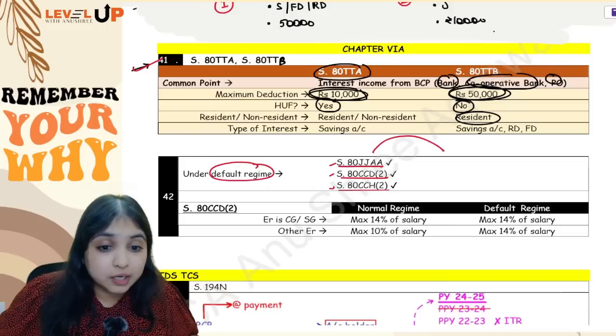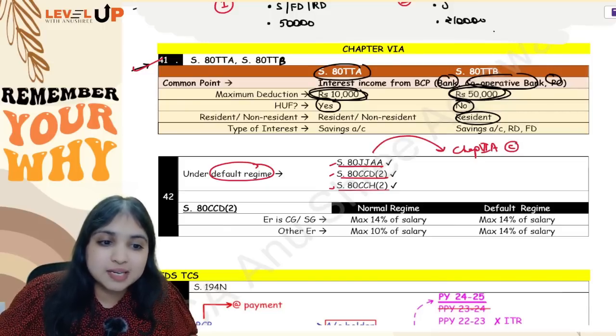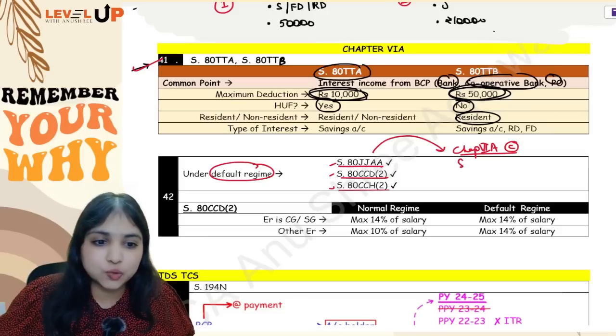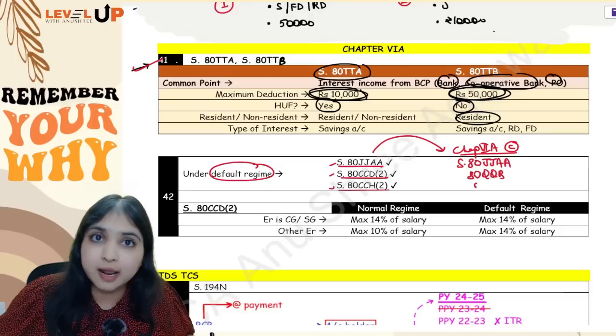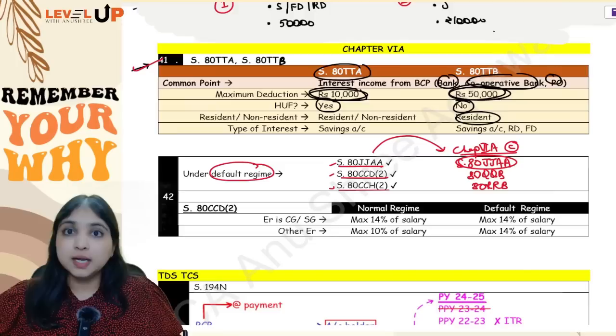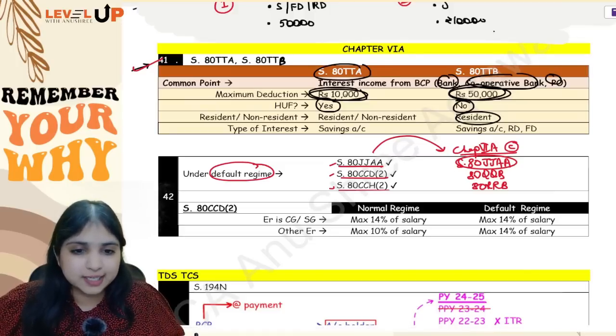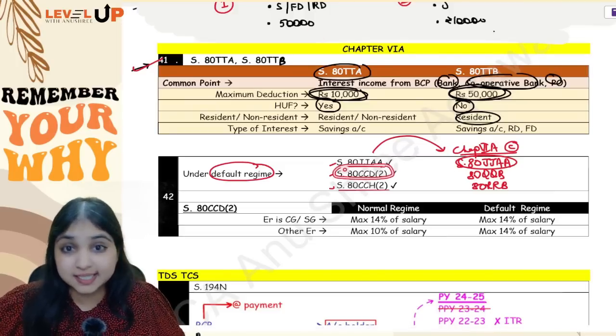Now don't get confused between this list and chapter 6A part C. In your syllabus, chapter 6A part C, three sections you have, and that is 80JJAA, then 80QQB and 80RRB. So don't get confused between these two lists. Now see, let's talk a little bit more in detail about 80CCD subsection 2.